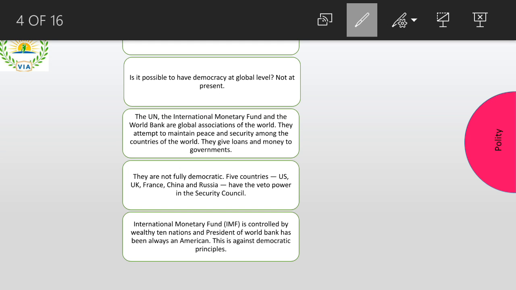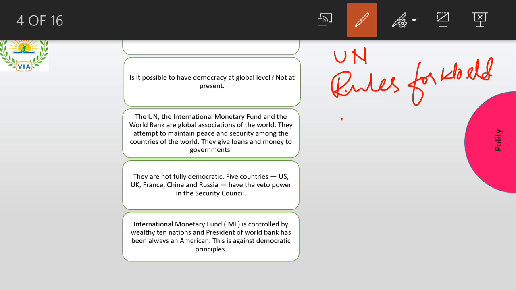Okay. Now I want you to understand democracy at the global level. Can democracy happen at the global level also? They are trying to, but it is not actually democracy. Now, who is taking care of this? There are two organizations. One is the UN, right? You must have heard of the United Nations. What these people do is write rules, and rules for what? Rules for the world. Not only for one country, they write the rules for the entire world.